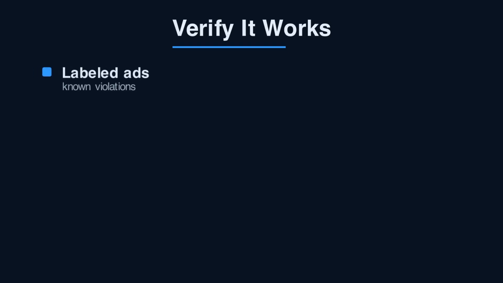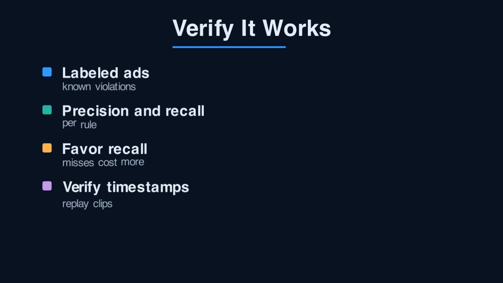How do you know it works? Build a labeled test set of known bad ads. Track precision and recall per policy rule. Optimize for recall first. A missed violation costs more than a false alarm. Spot check that every flag links to a real timestamp. Replay flagged frames and audio to confirm. If a human can't verify the evidence, tighten the prompt.